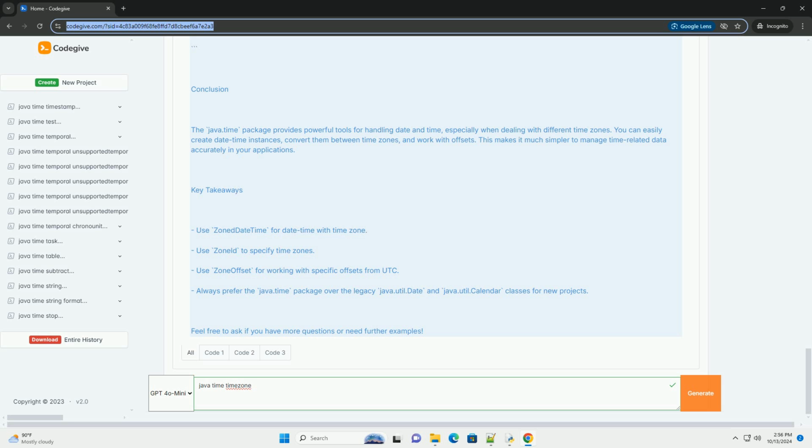Key takeaways. Use ZonedDateTime for date-time with time zone. Use ZoneId to specify time zones. Use ZoneOffset for working with specific offsets from UTC. Always prefer the java.time package over the legacy java.util.Date and java.util.Calendar classes for new projects.